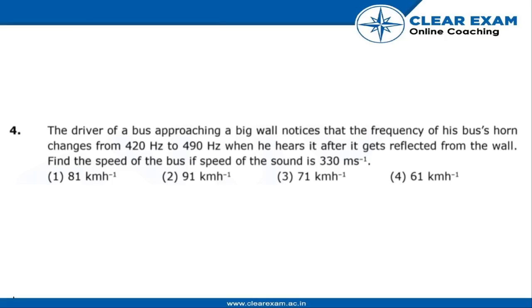The driver of a bus approaching a big wall notices that the frequency of his bus's horn changes from 420 Hz to 490 Hz when he hears it after it gets reflected from the wall. Find the speed of the bus if the speed of sound is 330 meter per second.